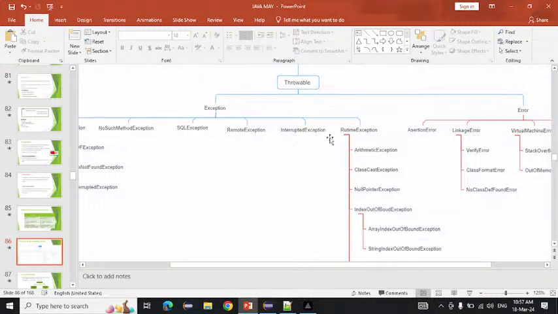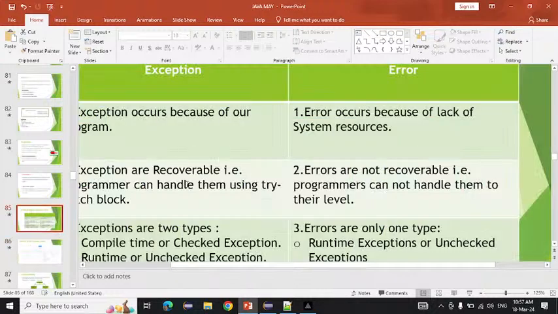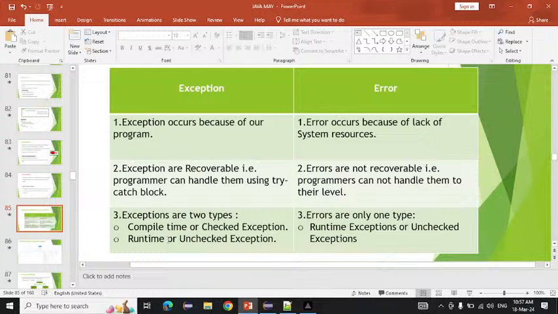Always remember that we have two types of exception, the compile time exception and the runtime exception. Many people think that the exception which comes at compile time is called a compile time exception, and the exception which comes at runtime is called a runtime exception. That is not the case. An exception will always come at runtime, not at compile time. This is the thing you have to remember.